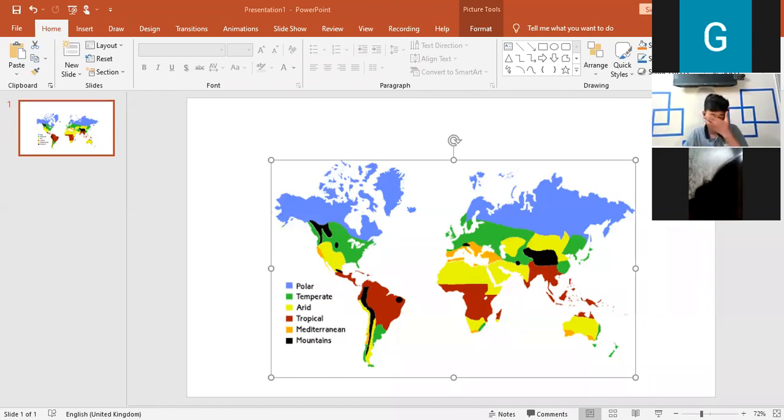Now, there are different types of regions: cold, temperate, dry, tropical, and highland. Now, these are the ones that are mentioned in your book. In different maps or different books, you will find different names for these, but they mean the same.